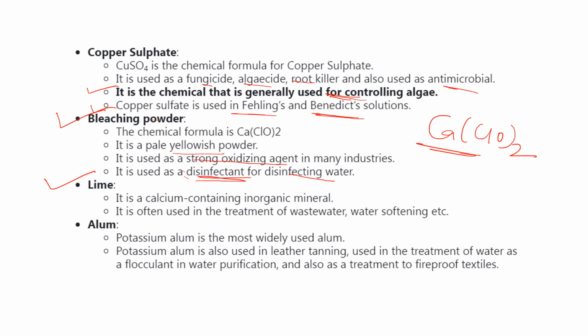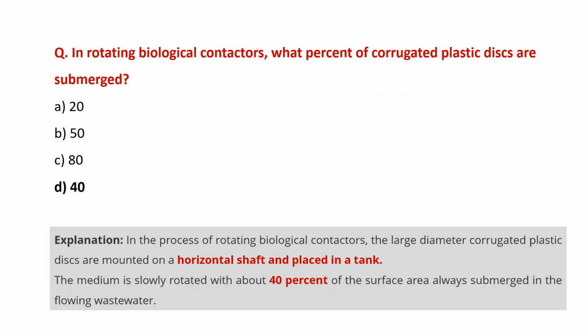Now the lime. It is a calcium-containing inorganic mineral that is generally used to treat wastewater and for water softening. And then the last one is alum. It is a potassium alum. Potassium alum is used in leather tanning or as a flocculant for water purification in the wastewater treatment process.